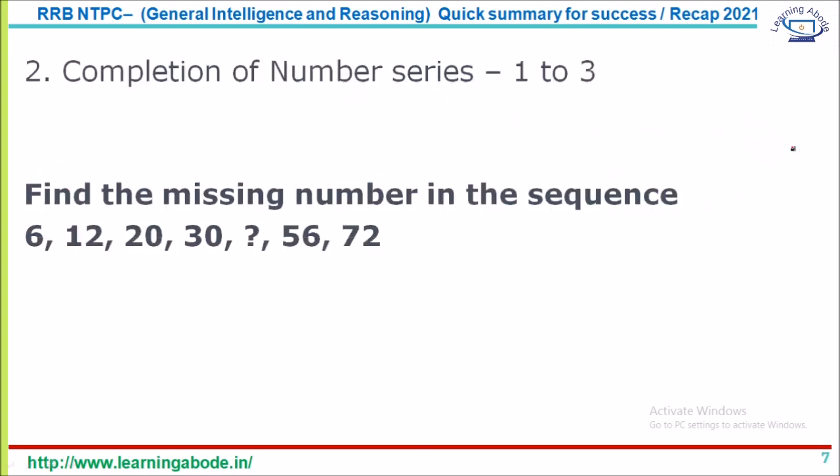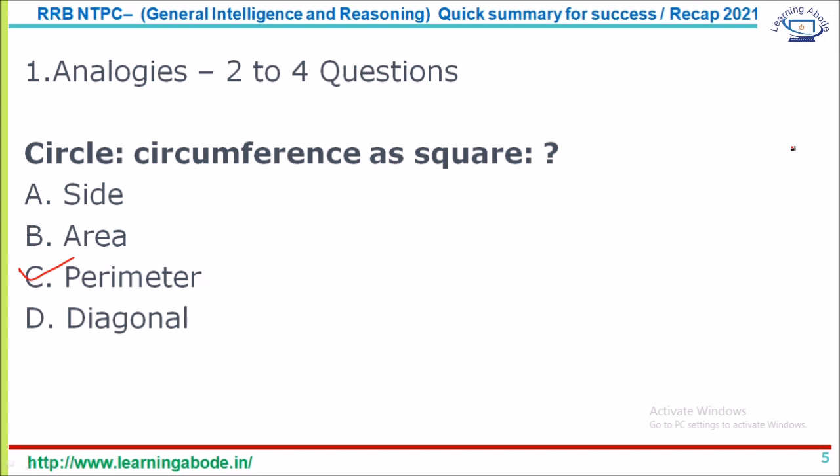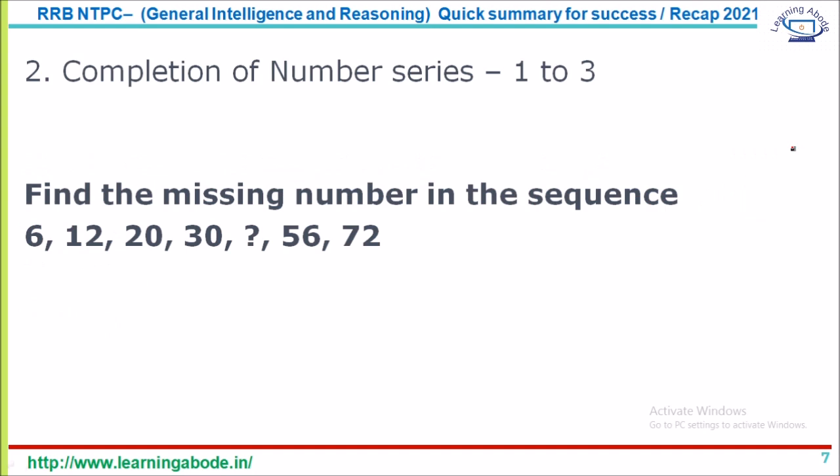That's the first type, analogies, and you can expect about 2 to 4 questions. As far as completion of number series, you can expect 1 to 3 questions. In many papers you get 3 questions. Even number-based analogy, because it's basically logic based, I'm considering as completion of number series. What logics can you expect? You can expect questions on n square, n square plus or minus 1, n square plus or minus n, and likewise n cube plus or minus 1, n cube plus or minus n.